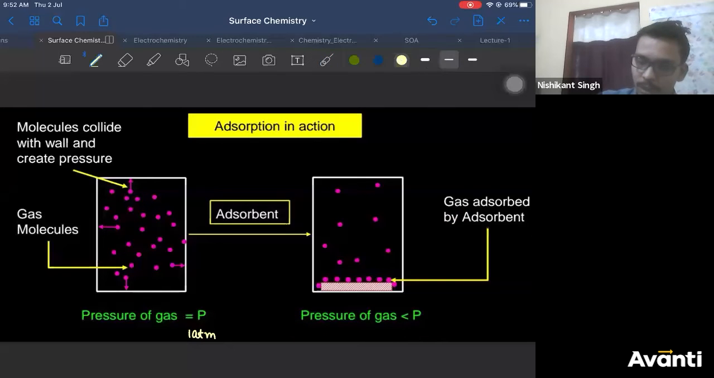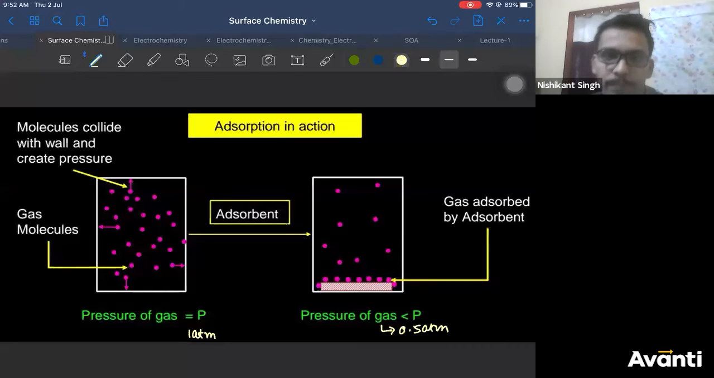So here your pressure will come out to be how much? 0.5 atm, let's say. The pressure of the gas will decrease. Due to adsorption, the pressure of the gas will decrease, right?